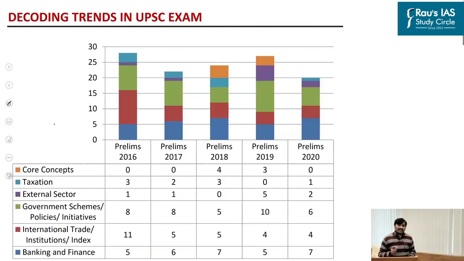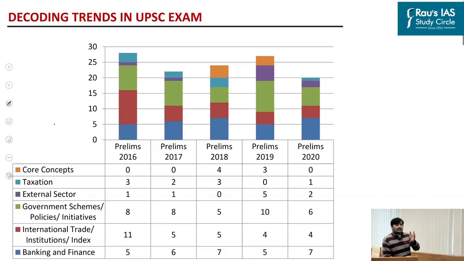So let us look at the trends in the weightage of the different themes with respect to the Indian economy. If you closely analyze the syllabus of Indian economy, you would be able to clearly identify some broad themes. These themes are banking and finance, international trade, government schemes, external sector, taxation, and core concepts. Out of these themes, as you can see, the most dominant theme happens to be banking and finance. On an average, 5 to 7 questions are asked from this particular theme.